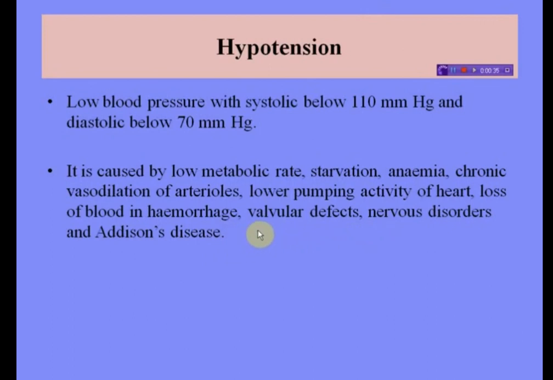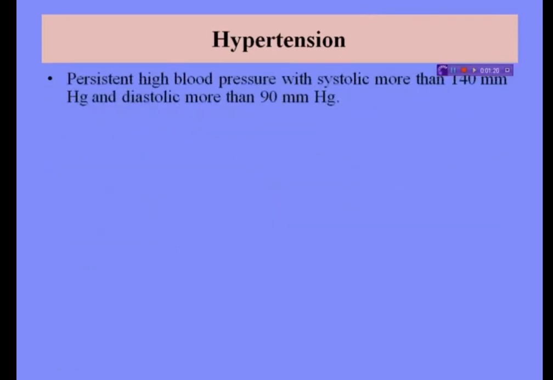See, hypotension or hypopiesis is the low blood pressure with systolic below 110 millimeter mercury and diastolic below 70 millimeter mercury. Hypotension is caused by various conditions like low metabolic rate, valvular defects, nervous disorders, etc. Hypotension may also cause fainting. Next comes hypertension or hyperpiesis.